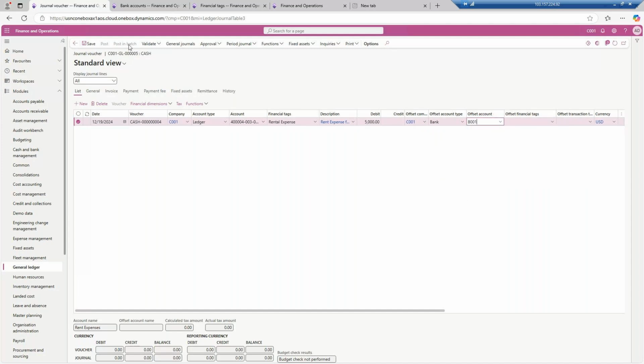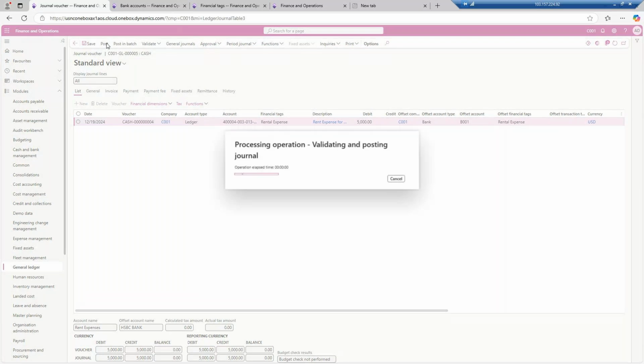Now what we need to do, we will go to the approval button. Once the report is ready, go for the approve button. Once you approve it, you can click on the post button.